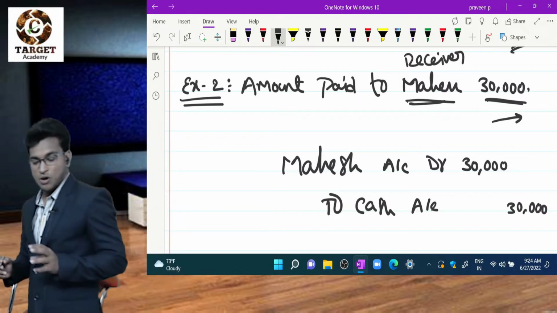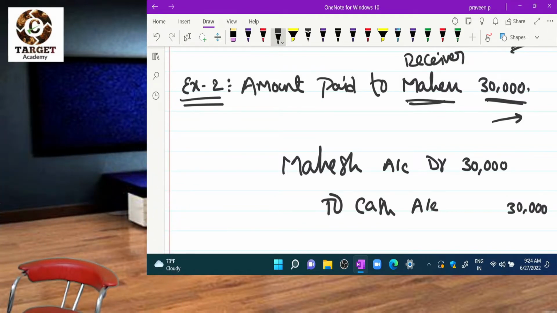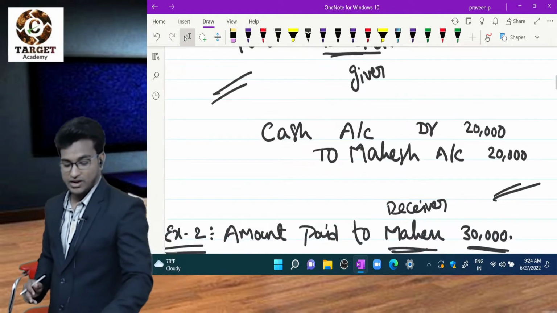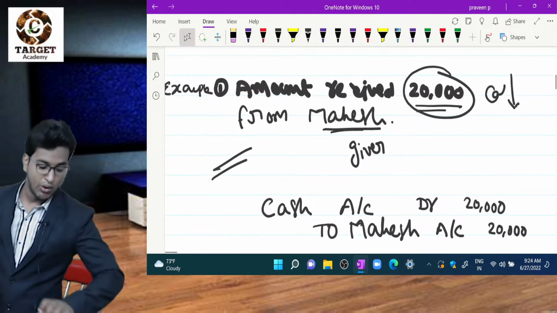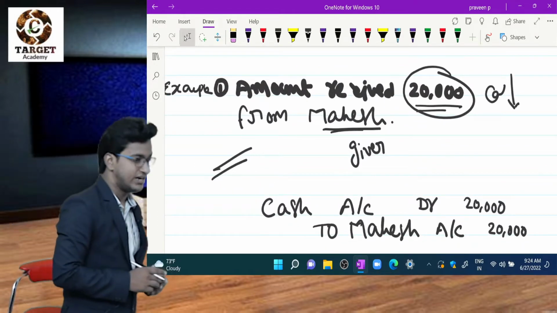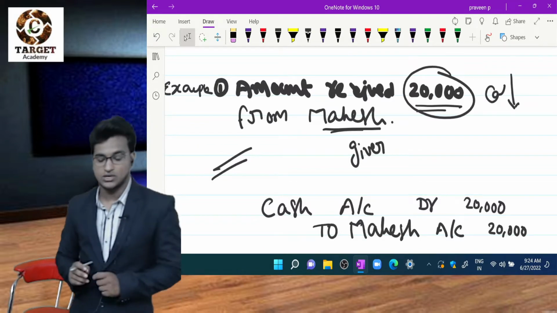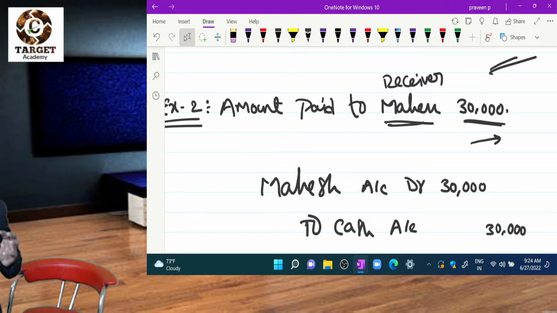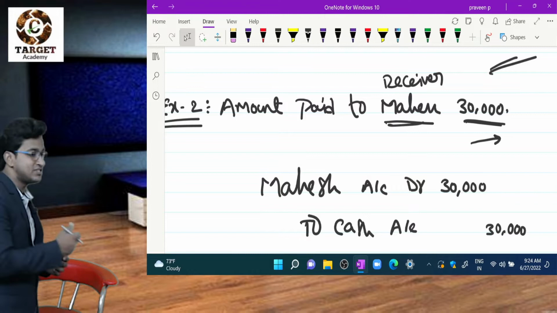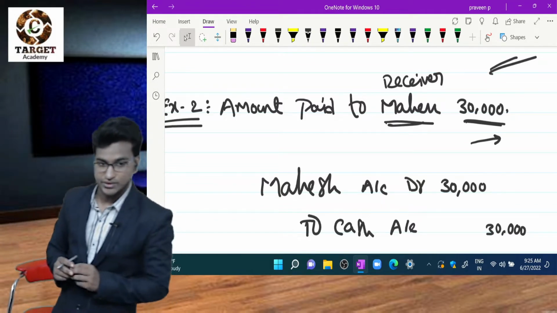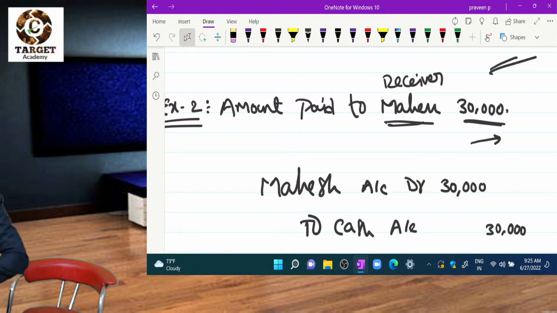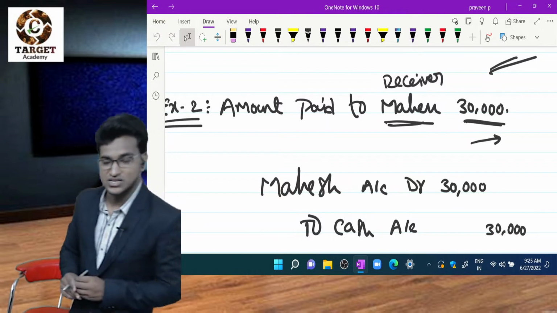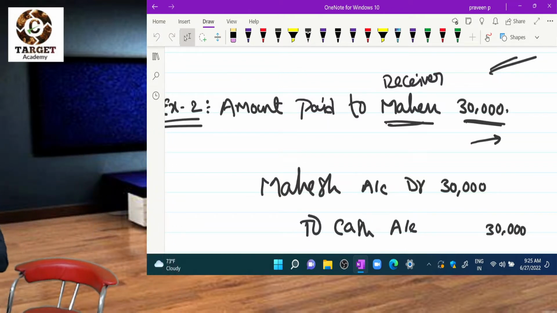Okay. Now observe example number 1 and example number 2. You can identify the difference between those two transactions. In the first transaction, what is happening? Amount received from Mahesh. What is the entry? Cash account debit to Mahesh account. In the second transaction, amount paid to Mahesh. That means Mahesh is receiving from us. How much? 30,000. So here the entry is Mahesh account debit to cash account. Simple. We just have to apply golden rules on the transaction. Then we'll get a journal entry. Clear?